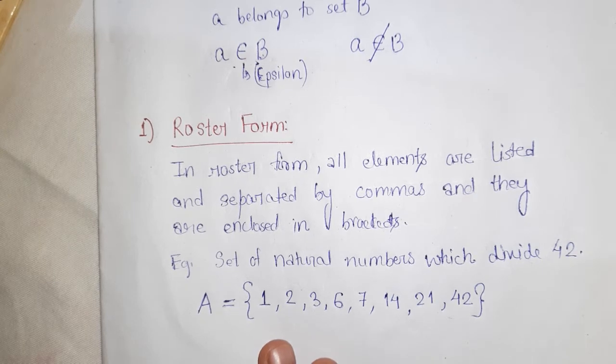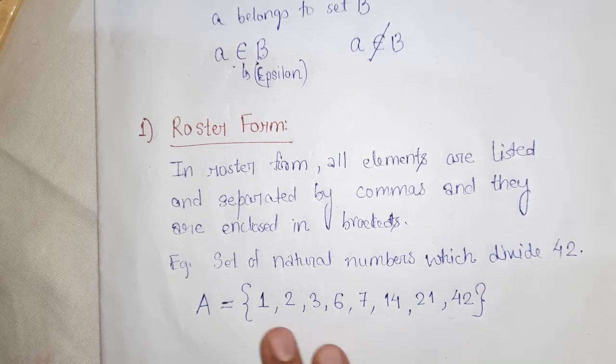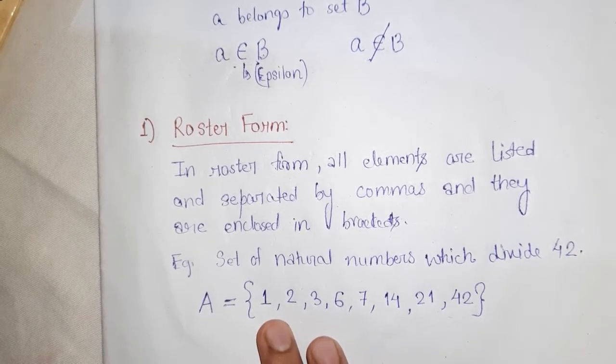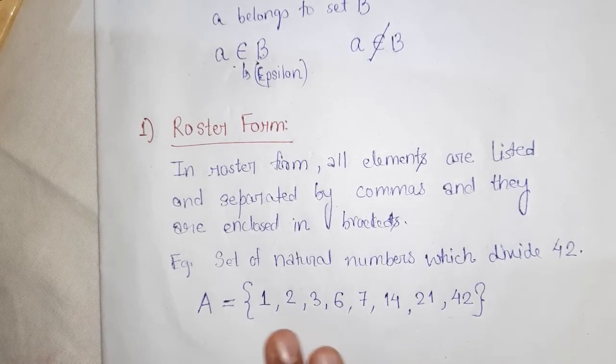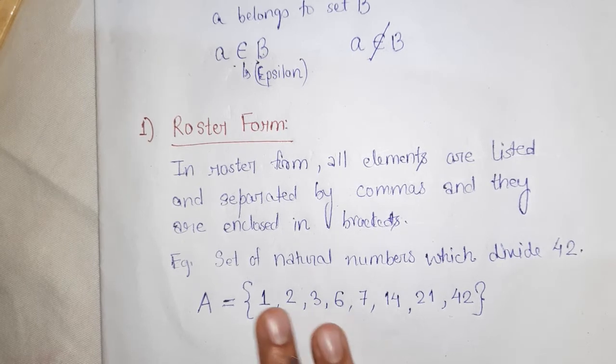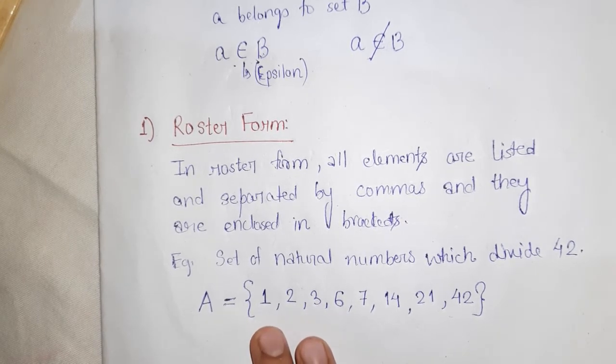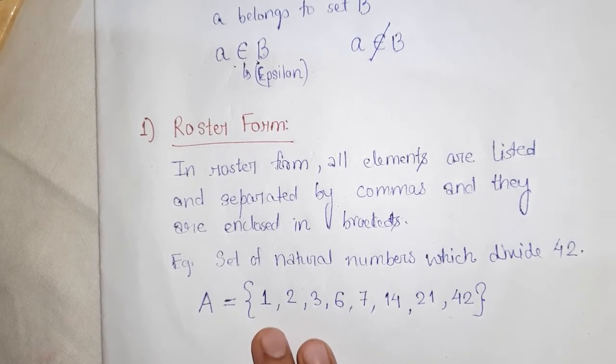So this is the roster form of a set. Here each and every element is separated by a comma inside the braces. So this is the set of natural numbers which divide 42.